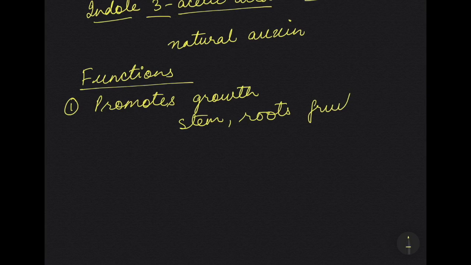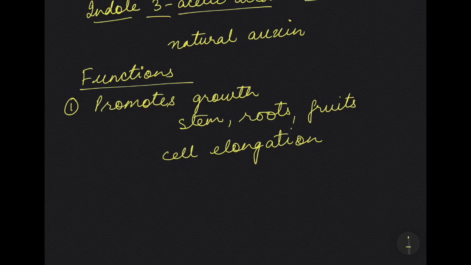The fruits also, when it comes out, it is very tiny and slowly it grows in size. So how does the growth take place? By cell elongation. That is, the cells that are present in the stem, roots, and fruits, they get elongated.